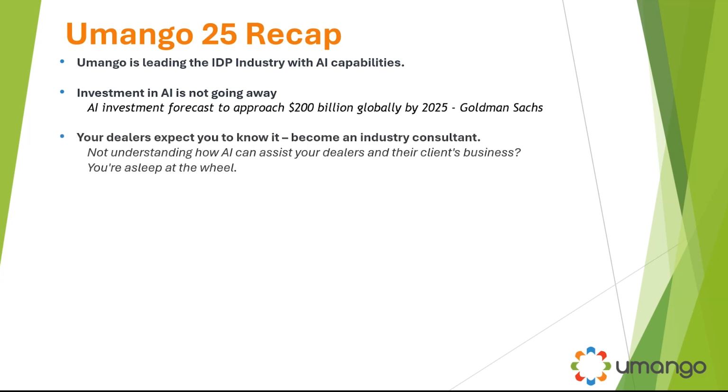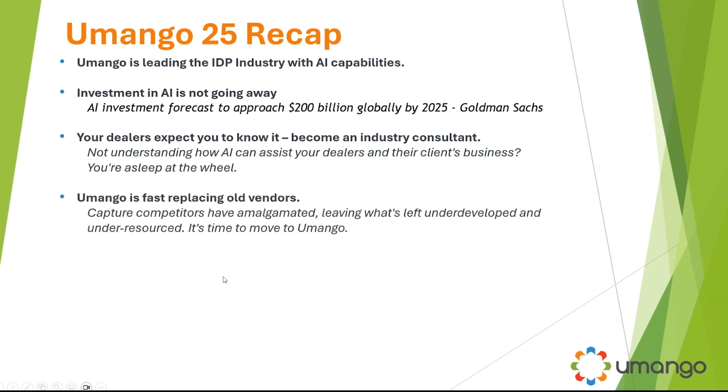But it is so important, as a channel manager, to understand this capability and its ramifications, and how customers are going to need to solve these needs and pain points utilizing Umango. If you're not, you're asleep at the wheel. Now is the time to get on board and understand version 25 and the intelligent document processing solutions that it can provide. We are fast replacing competitors in the marketplace with these sorts of capabilities, our product support and our product development, and hopefully you've seen that in this quick session.